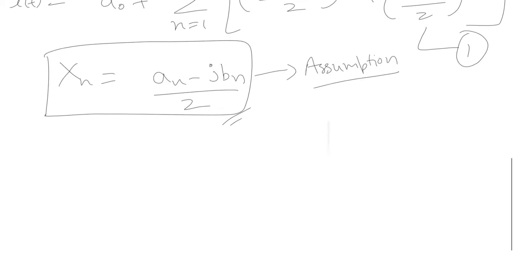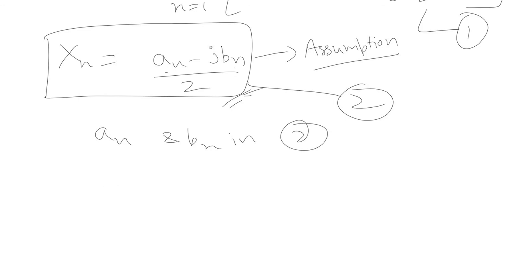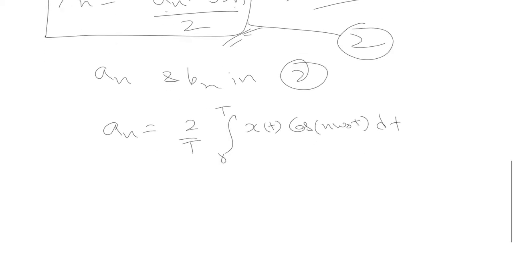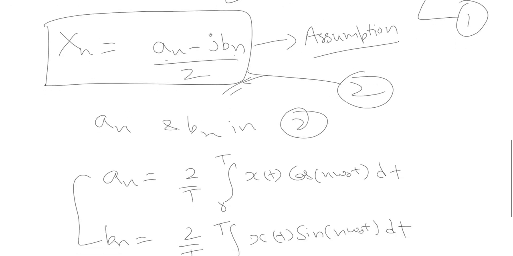Now let us substitute the values of an and bn in this equation. Let's say this is equation number 2. Substitute an and bn in 2. I hope you remember the expressions of an and bn. An is equal to 2 upon T integration 0 to T x(t) cos n omega naught t dt. Similarly, bn is 2 by T integration 0 to T x(t) sin n omega naught t dt. Let us substitute these two values in equation number 2.